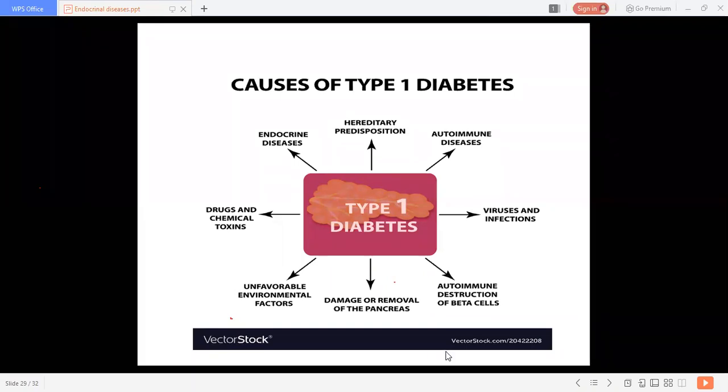Then autoimmune destruction of the beta cell, and damage or removal of the pancreas, may initiate type 1 diabetes. Then unfavorable environmental factors, drugs, chemicals, toxins, and some endocrine diseases may trigger type 1 diabetes mellitus. So these are the causes. Here heredity plays a very important role, along with autoimmune destruction of the beta cell.